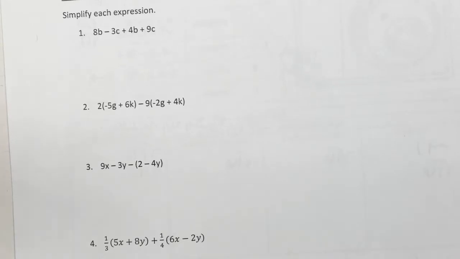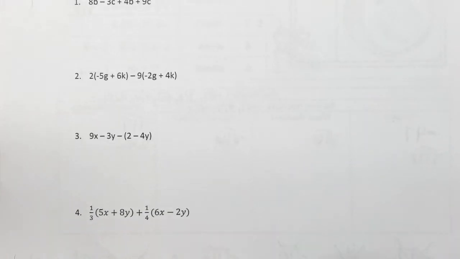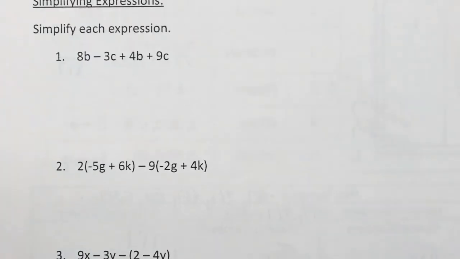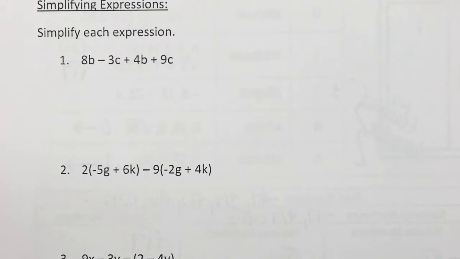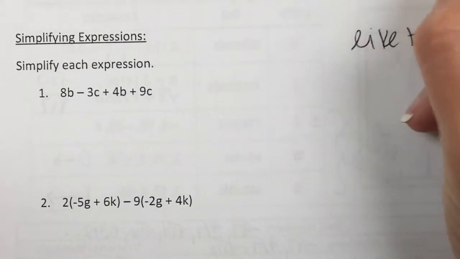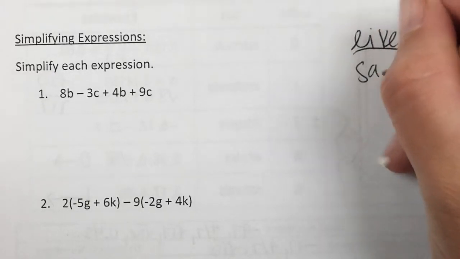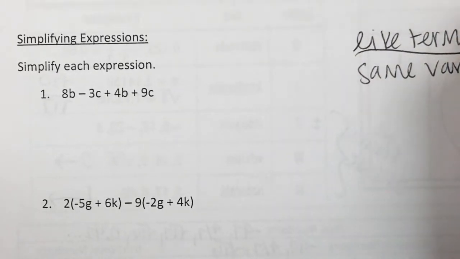Okay, so we've done all of these. Now we're moving on to simplifying expressions. This is exactly what we did in our bell ringer, so it shouldn't be too hard. Let's just go over, I'll let y'all pick which 2 out of these do you want to do together? 1 and 4. Alright. So in 1, what makes something a like term? I know it's silly to talk about it, but let's talk about it. They have to have the same variable and exponent. Very good. Let's write that down. Like terms. Same variable. Same exponent.